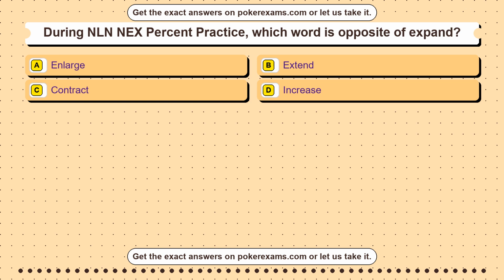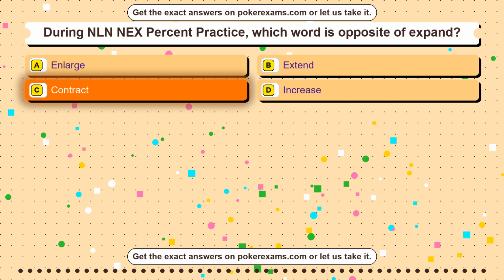Question 11. During GED online practice test, which number solves x minus 4 equals 9? Option A, 13. Option B, 36. Option C, 5. Option D, 9. The correct answer is option C.